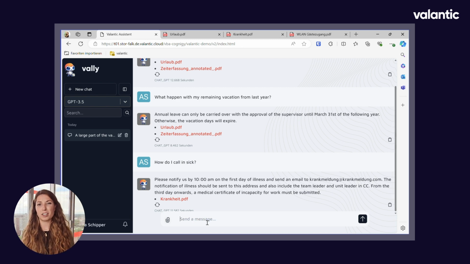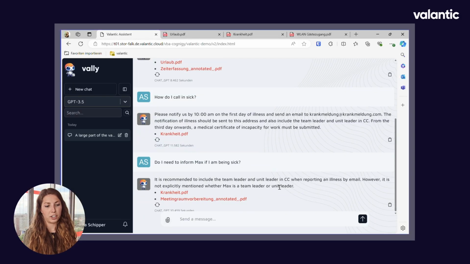Also, a good question is, what if I ask a question that is actually not given in this document? For example, in this case, do I need to inform Max? Max can maybe be your supervisor, if I am being sick. Max is not being mentioned in the document. So in the best case scenario, this will provide an answer that Max is not being mentioned, this information is not being given, and this is also shown in the answer here.